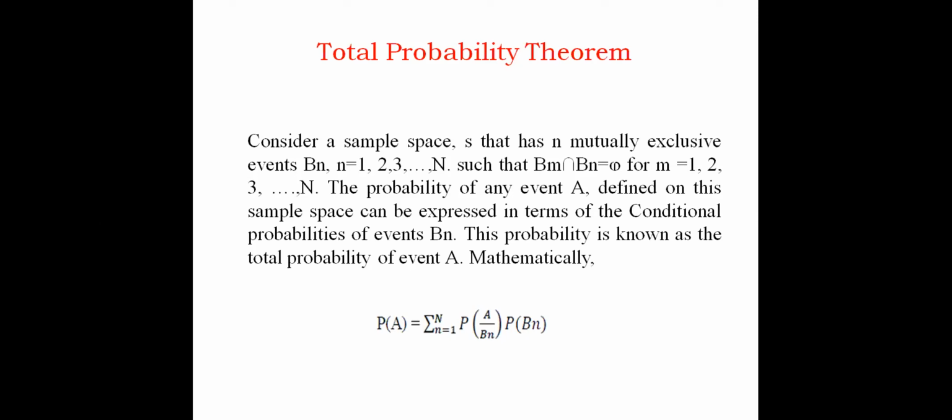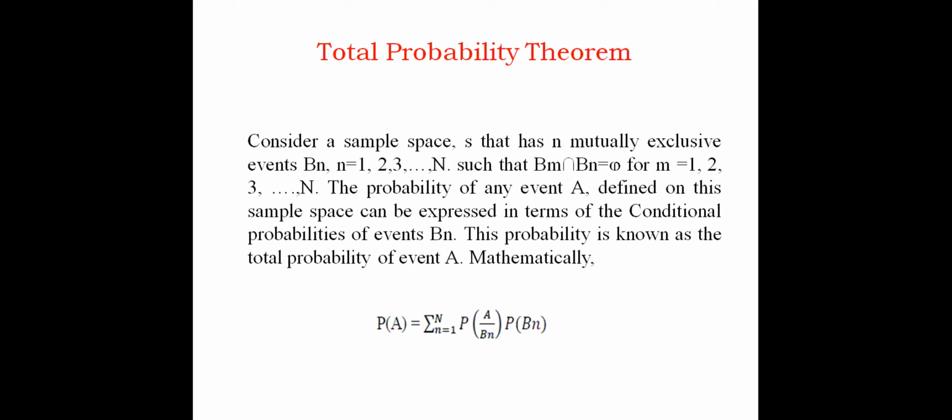Next sentence is the probability of any event A. Within this sample space, if I define an event A, and I'm interested to find the probability of the event A, it can be expressed in terms of conditional probabilities of event Bn, which are already present in the sample space.